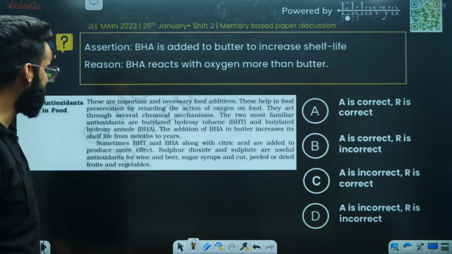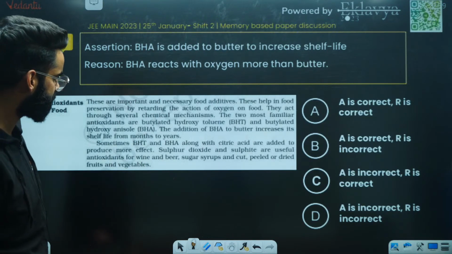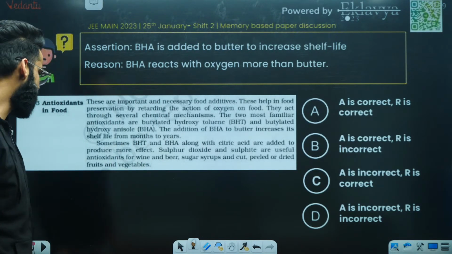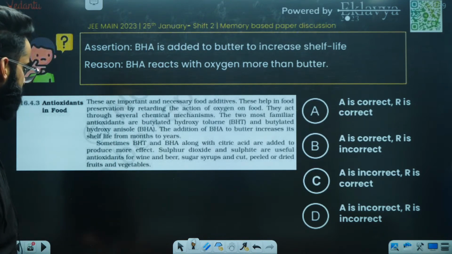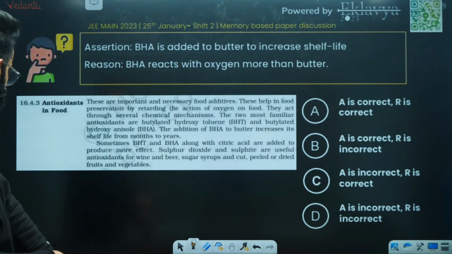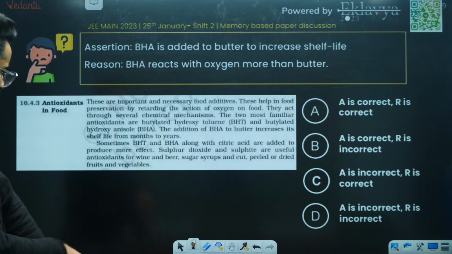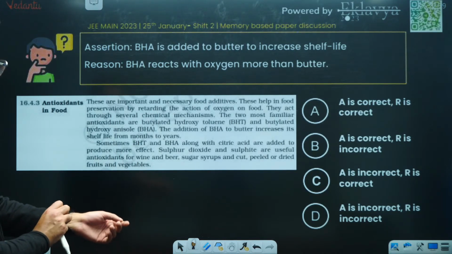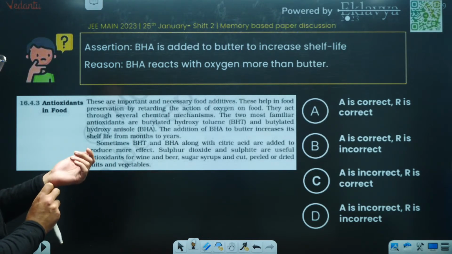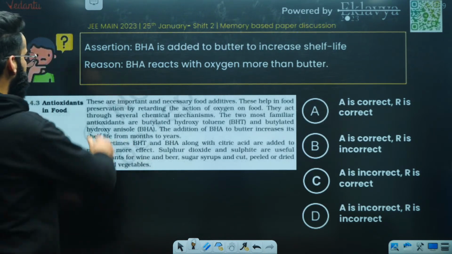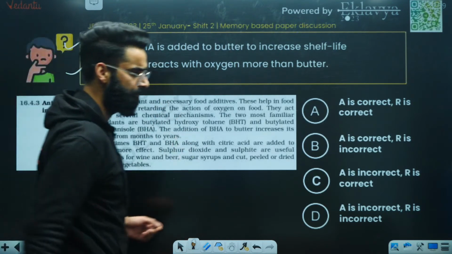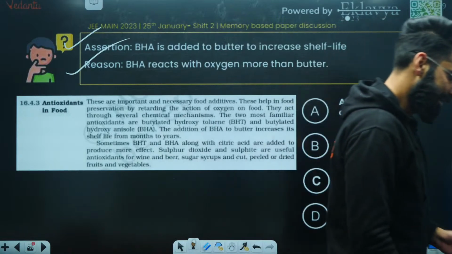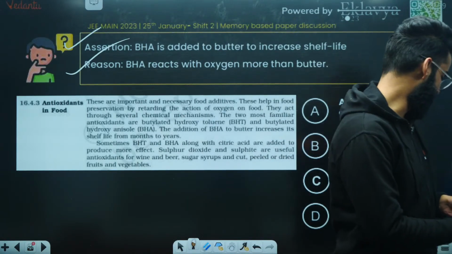Sometimes BHT and BHA along with citric acid are added to produce more effect. Sulfur dioxide and sulfite are useful antioxidants for wine and beer, sugar syrups, and cut, peeled, or dried fruits and vegetables, right? So both the ones are perfectly correct. So people, with this, your chemistry paper discussion is over.